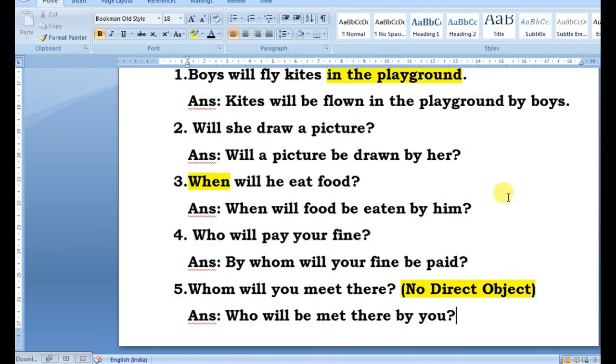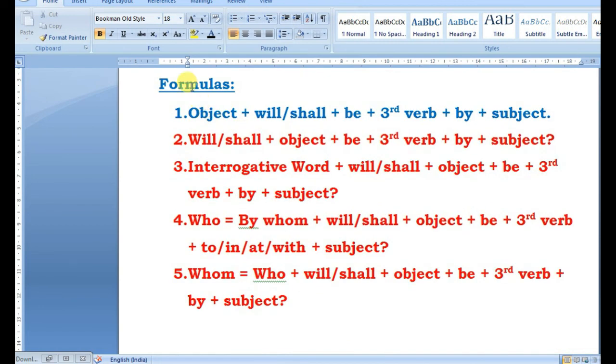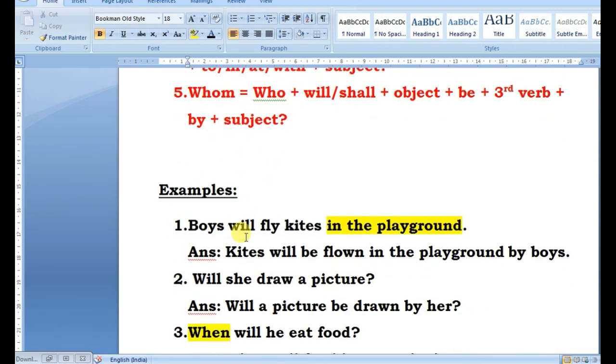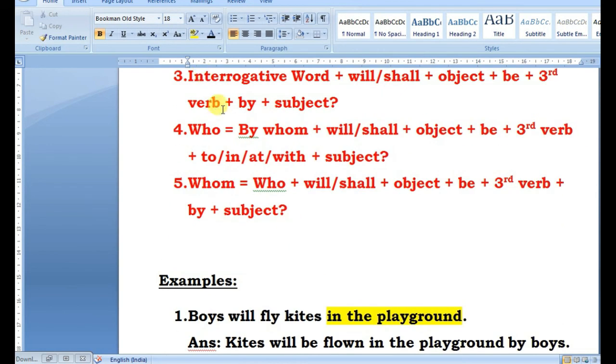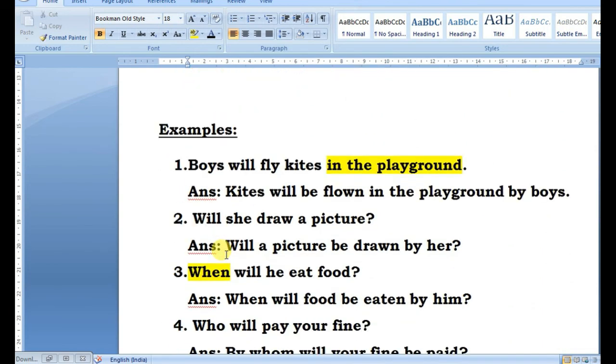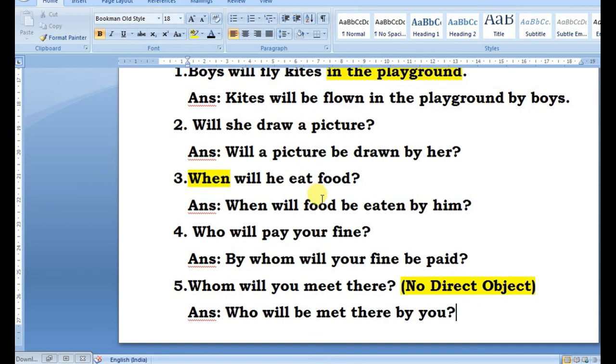All right, so this is it. We have done the examples with the help of the formulas, and we have gone systematically 1, 2, 3, 4, 5. If you see here also, example number 1 matches with formula number 1, then formula number 2 matches with example number 2, and then 3 with 3, 4 with 4. So we have gone systematically so that you can understand better. I hope all of you have understood very well.